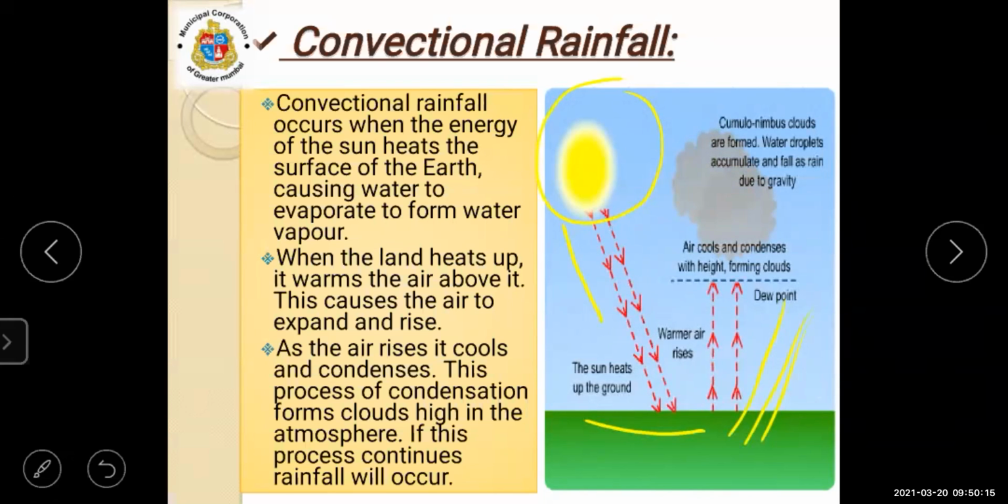Then what happens here? When the land heats up, it warms the air above. This causes the air to expand and rise. As the air rises, it cools and condenses. This process of condensation forms clouds high in the atmosphere. If this process continues, rainfall will occur.